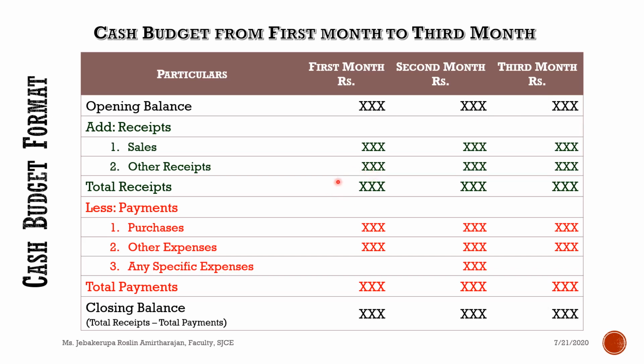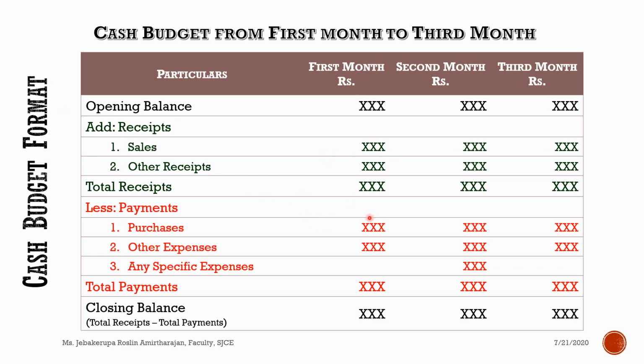Suppose let us assume that the cash balance or total receipts of the first month is 1 lakh and the total payment of the first month is 80,000. Now 1 lakh minus 80,000, you get a closing balance of 20,000, right? Suppose you expect the total receipt is 1 lakh and the total payment is 1 lakh. So 1 lakh minus 1 lakh, it is 0. You don't have any closing balance. You have spent all the amount you expected.